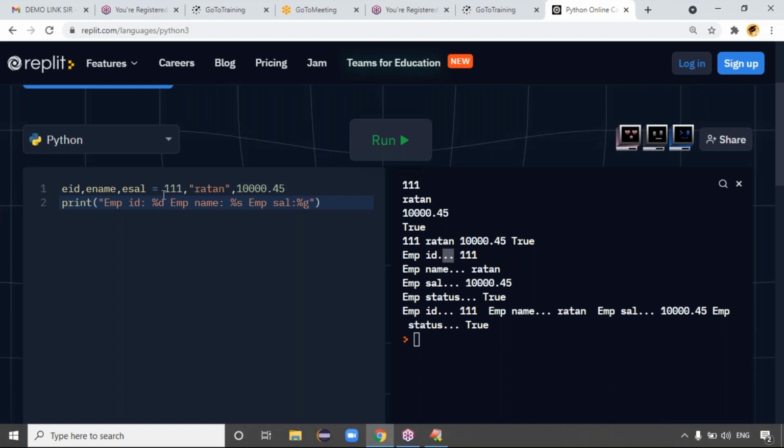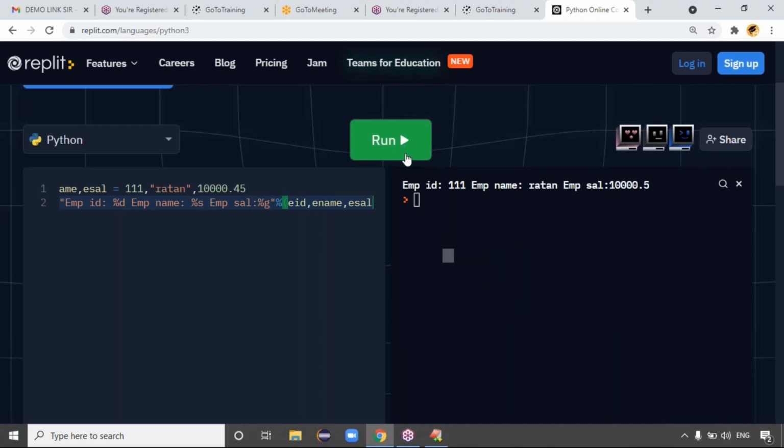Here, how many percentiles are there? Percentile d, percentile s, percentile g. Total three percentiles are there, right? Then we have to substitute total three values, guys. To substitute the three values, you can use the percentile again. Don't use a comma here. Comma is not required. Just percentile of directly. You can put the EID comma, E name comma, E salary. That's it. I simply run this code.